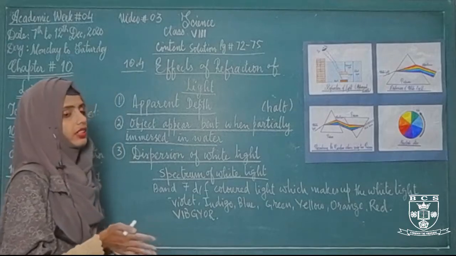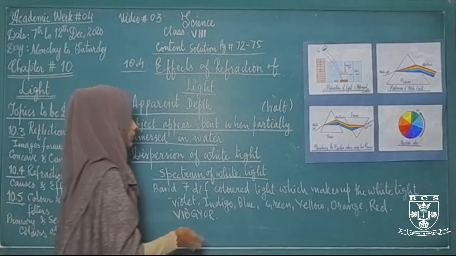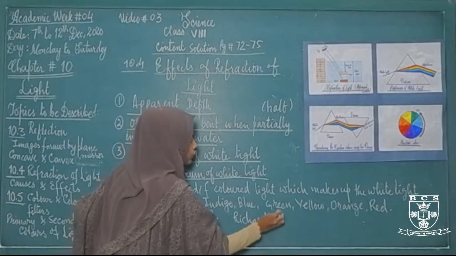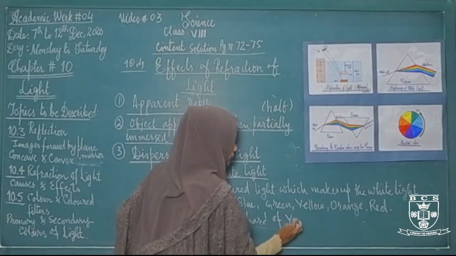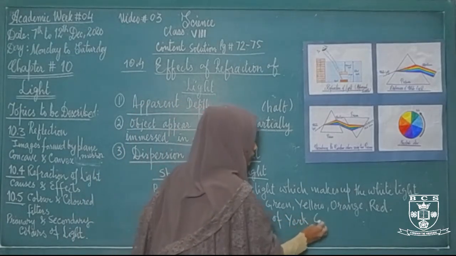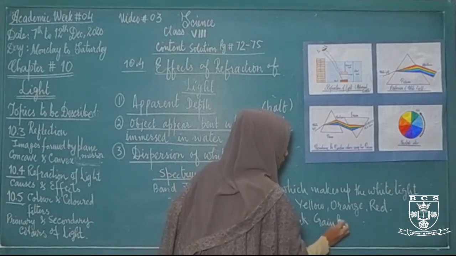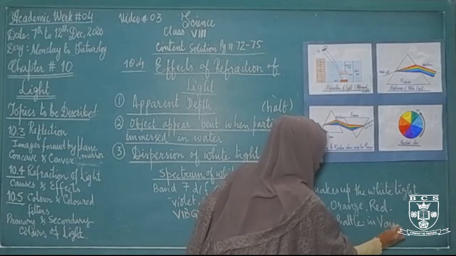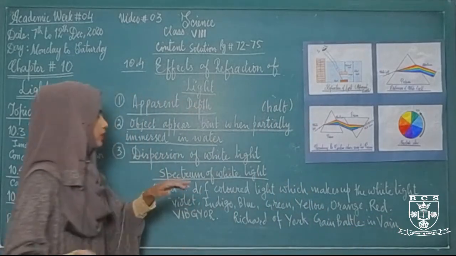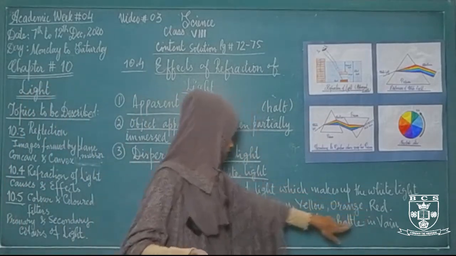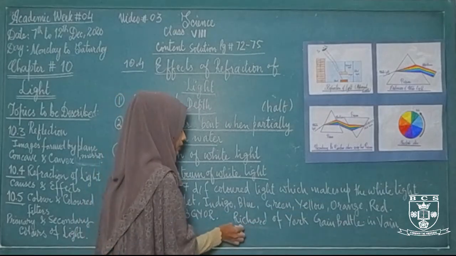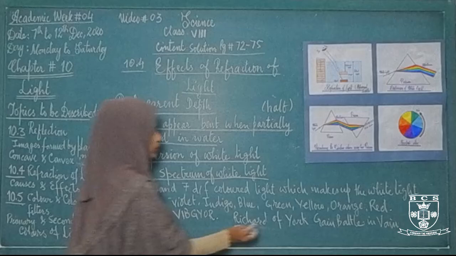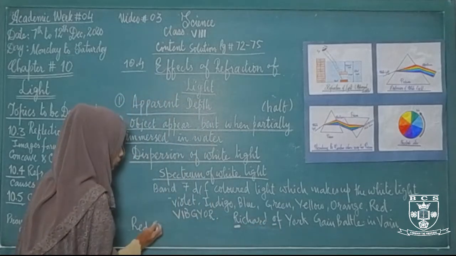There is another sentence to remember their arrangement, that is Richard Of York Gave Battle In Vain. So the first color will be red. From this R we get red. From this O we get orange.